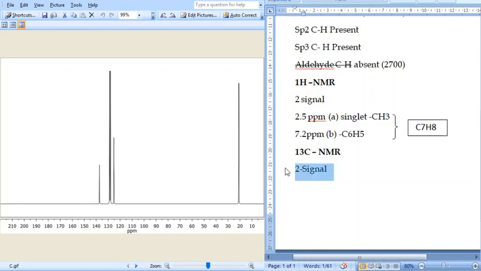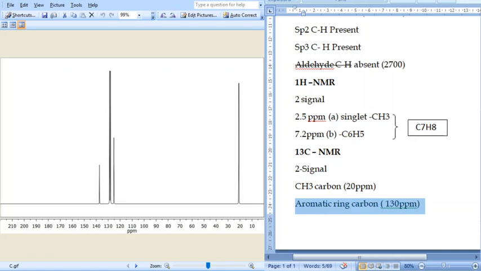The compound is toluene, that we can say very well. The peak at 20 ppm is due to the CH3 carbon. A cluster of peaks around 120 to 140 are due to the aromatic ring, and therefore the compound is toluene. We have already verified the molecular weight.